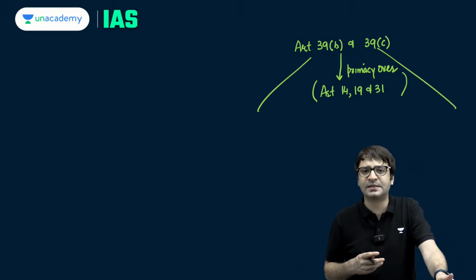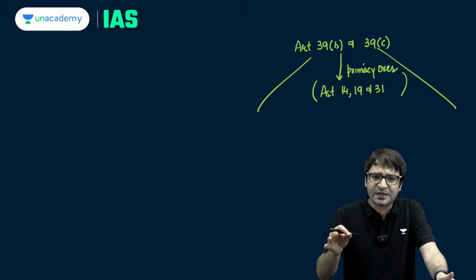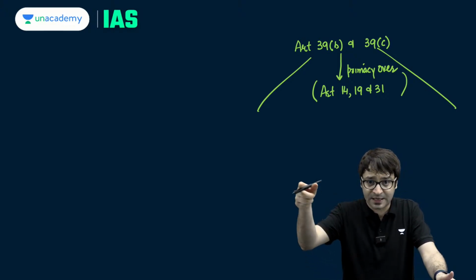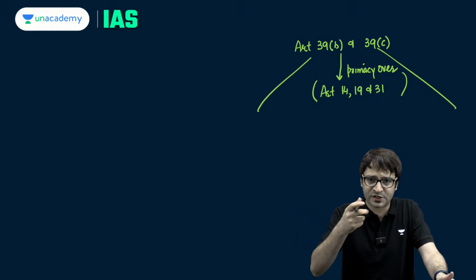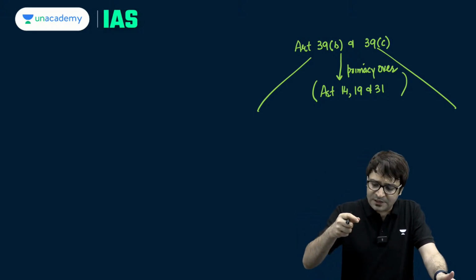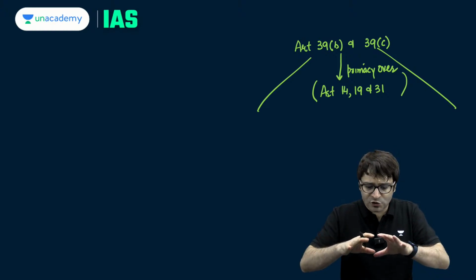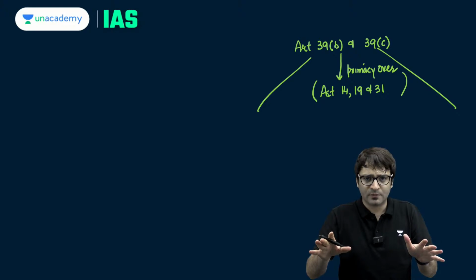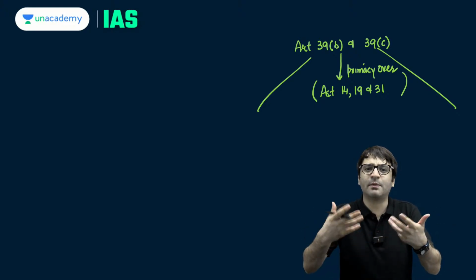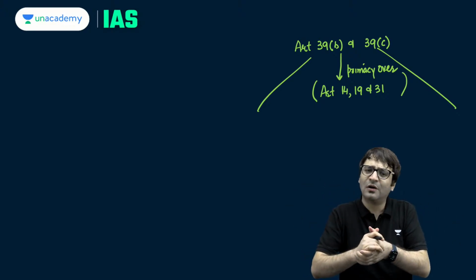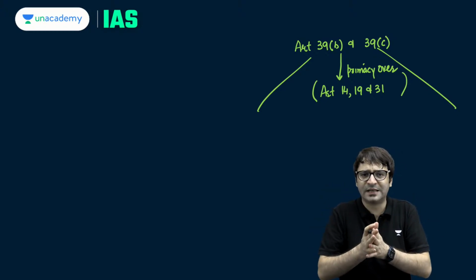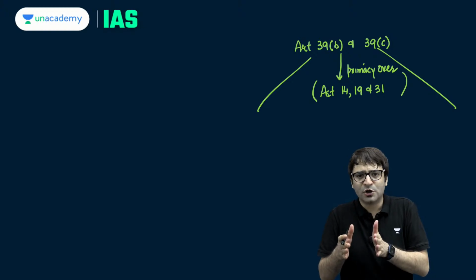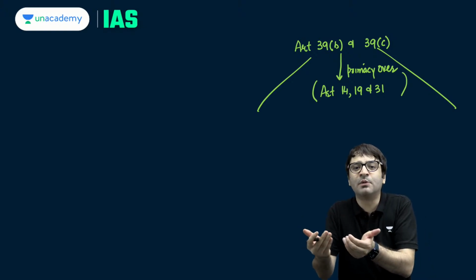39B, for example, says the material resources of a community. And on this matter, there is a case going on in the Supreme Court as well, which I'm sure you are aware of. The material resources shall be so distributed so that it leads to larger public good, or it leads to maximum happiness of the maximum number of people. Or in the words of the Constitution, we can say that the material resources should be so distributed so as to subserve the common good.